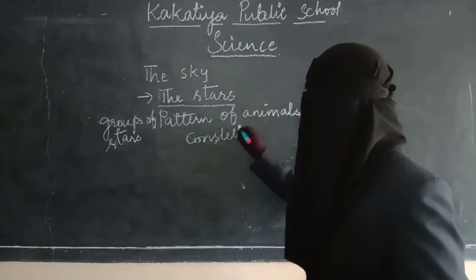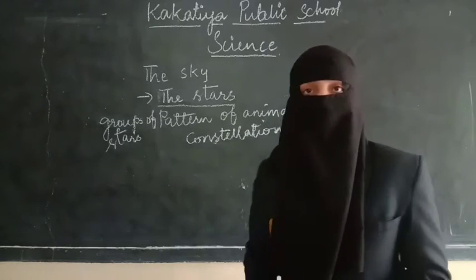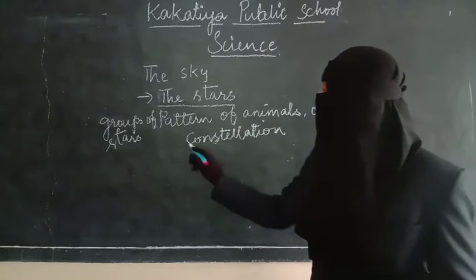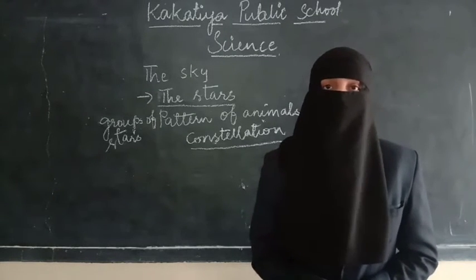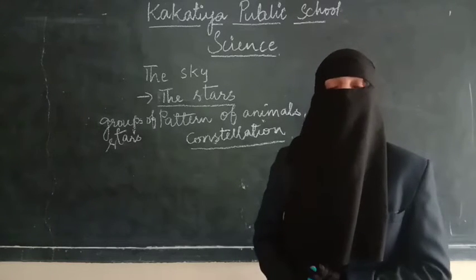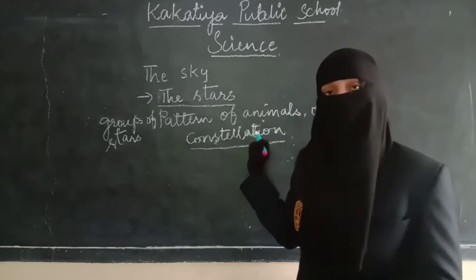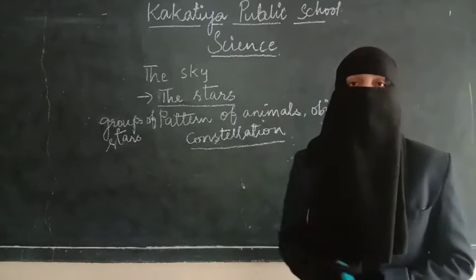The group of stars combines together to form different patterns and shapes, and that group is called a constellation. So we can find different types of constellations in the sky. The formation of patterns of stars is called a constellation.